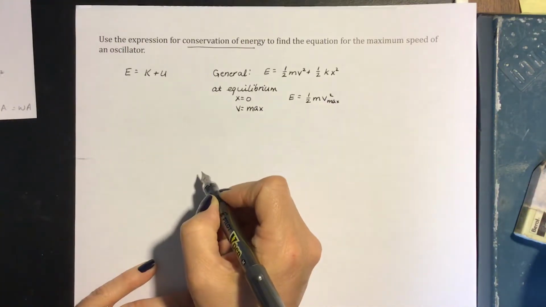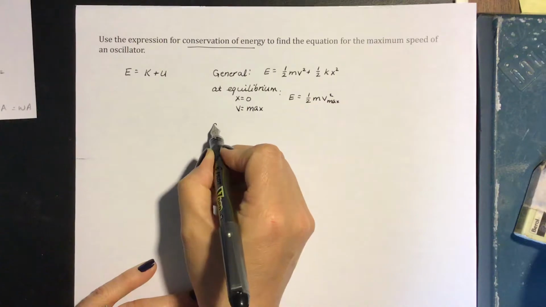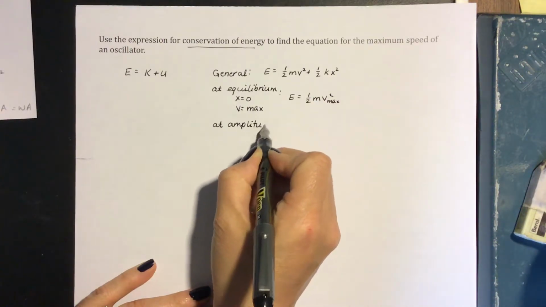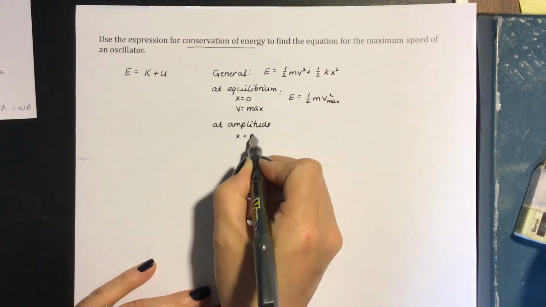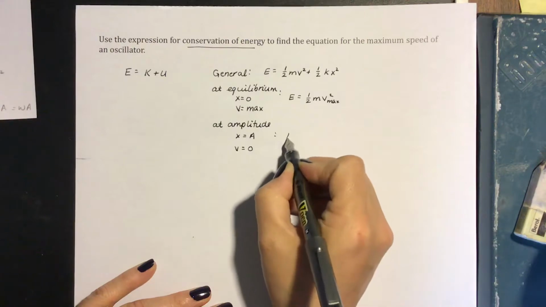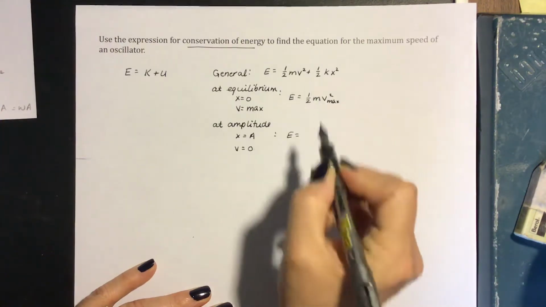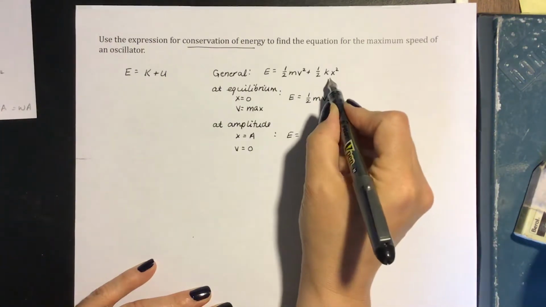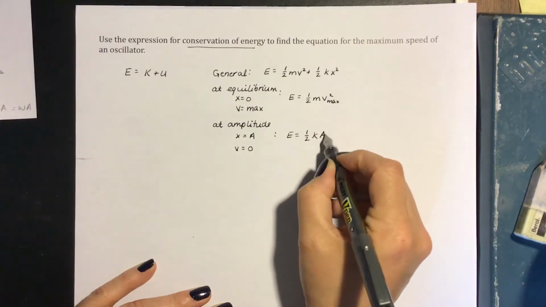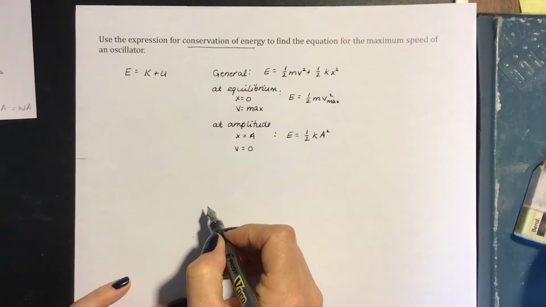And if the oscillator is at the amplitude, then x equals A for amplitude and v equals 0 because it turns around at the amplitude. So E is a half mv squared, but v is 0, so the kinetic is 0, plus a half times k times x squared, which is A squared. Okay, so there's our energy. Conservation of energy means that these three are equal.